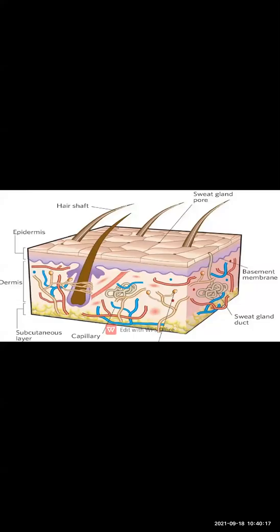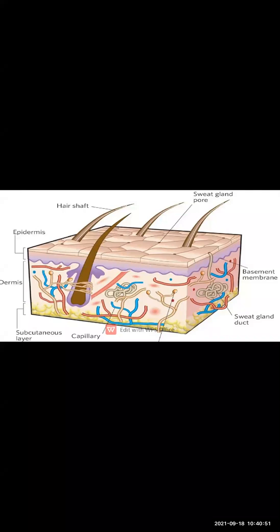Structure of skin. So students, as you know, our whole body is covered with skin. Skin is one type of organ which is present in our body. If anyone asks you which is the largest organ of your body, the answer will be skin, because skin is all over the body and it is the largest organ present in our body.